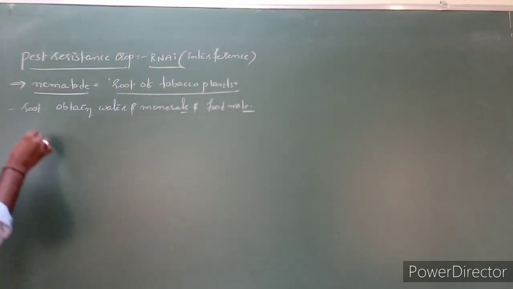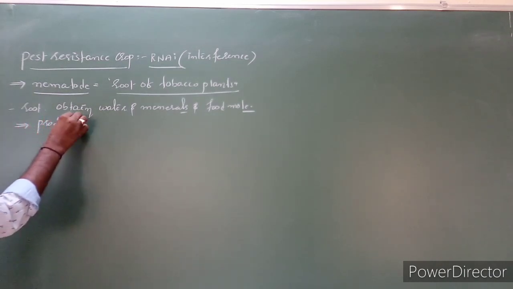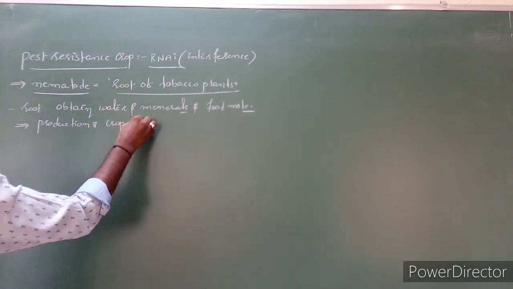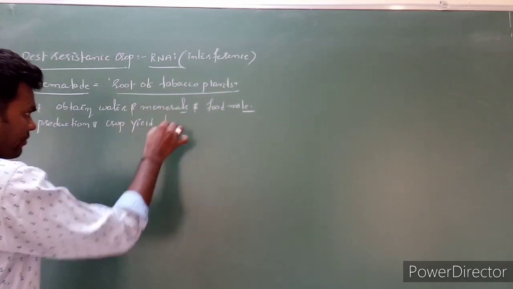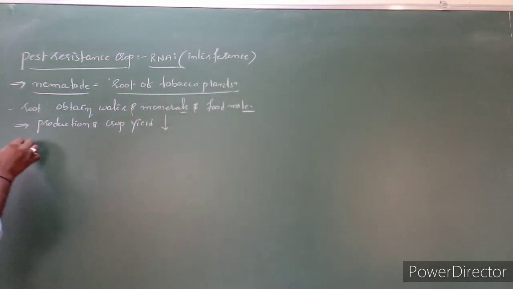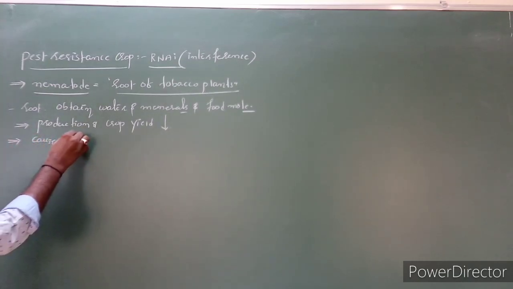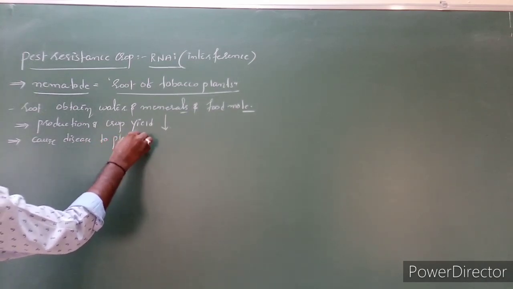Due to that, the plant production or crop yield gradually decreases, and these nematodes can cause diseases to plants.